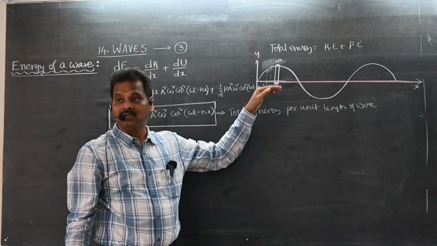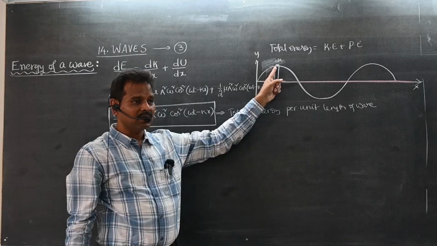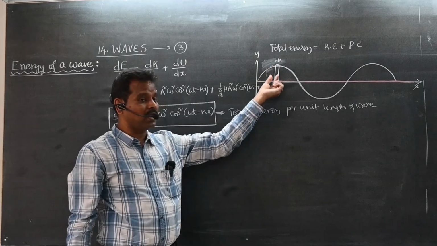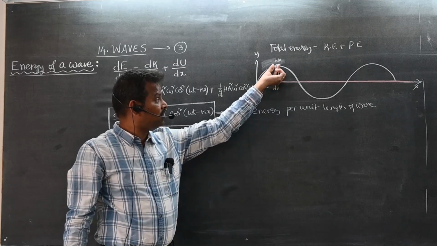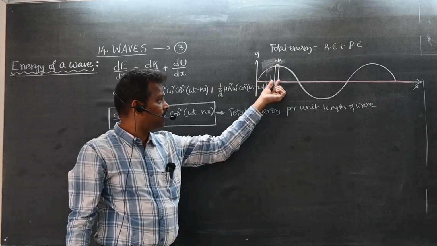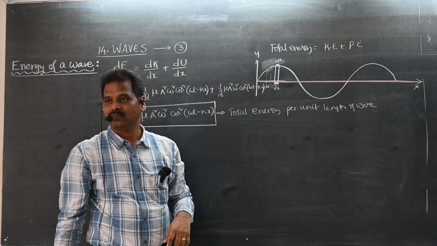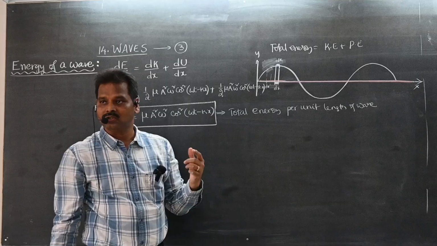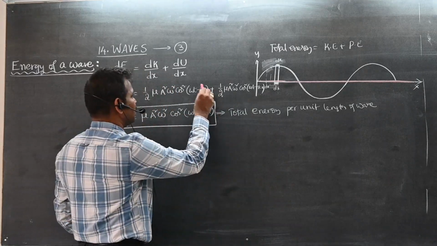No. That means at the crest of a transverse wave, there is no change in displacement, du by dx. So what is the displacement there? 0. So when the displacement is 0, can I say potential energy will be 0?